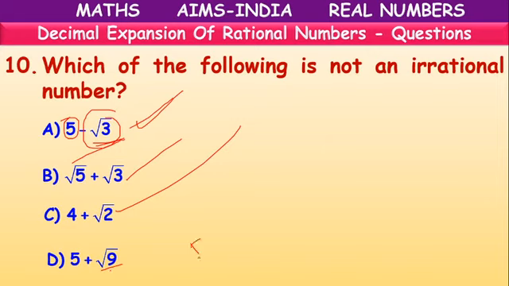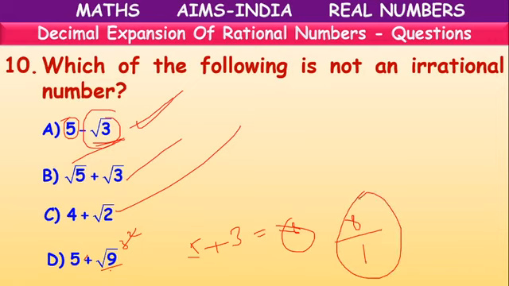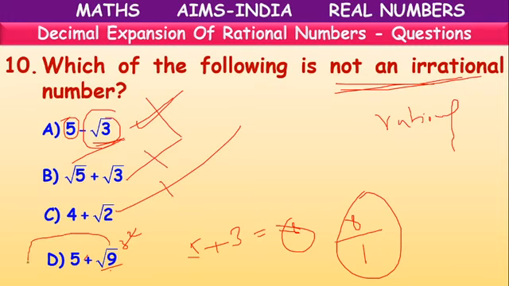Root 9 value is 3, because we can write it as 3 square. Square and root get cancelled. So 5 plus 3, 8, which is a rational number. They are asking which is not an irrational number, means which of the following is a rational number. So this is wrong, this is wrong, this is wrong. D option is the right answer.